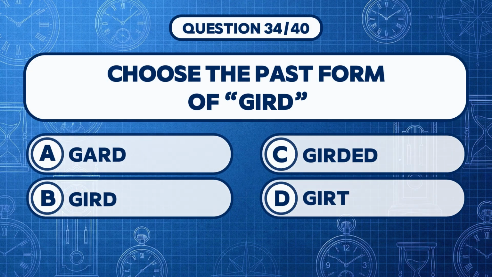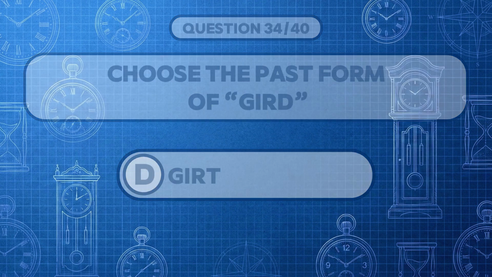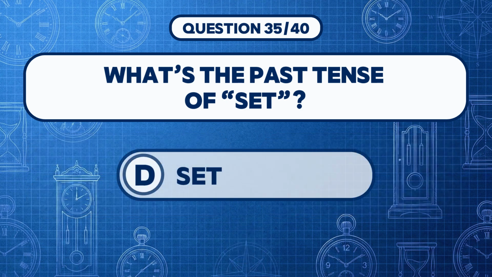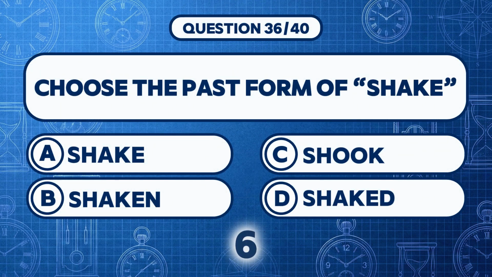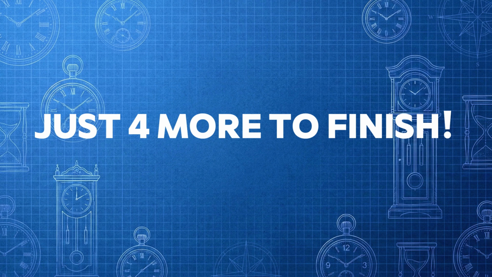Choose the past form of gird. Answer D, girt. What's the past tense of set? Answer D, set. Choose the past form of shake. Answer C, shook. Just 4 more to finish.